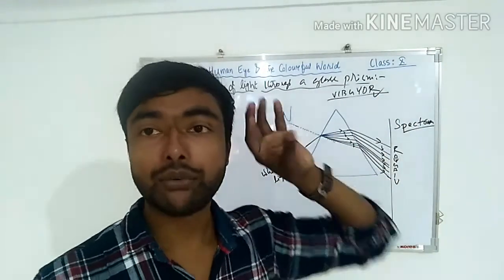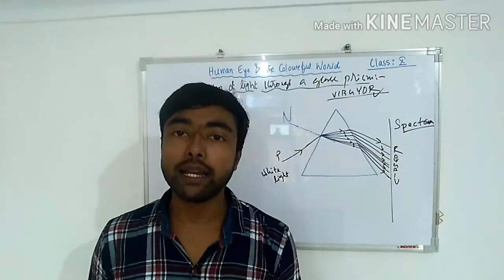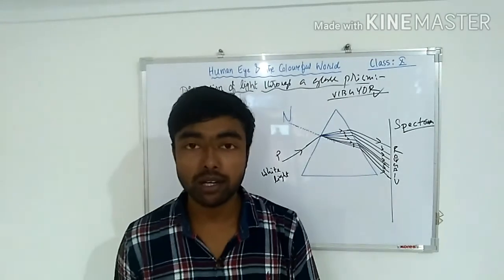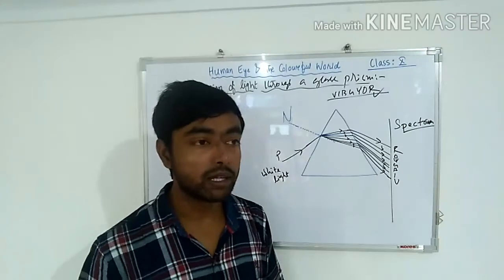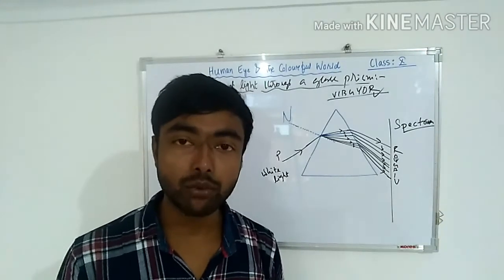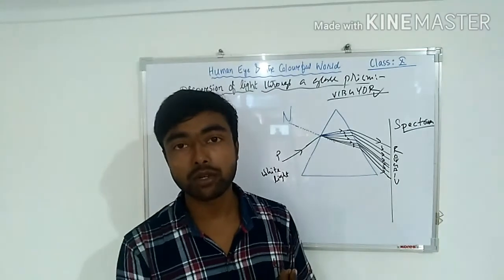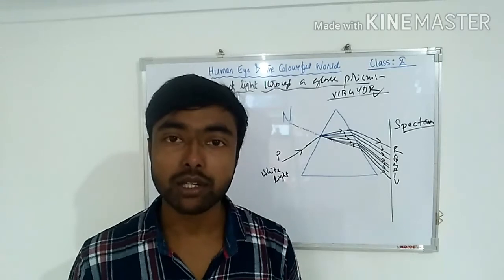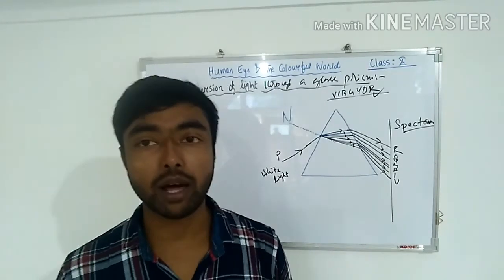This phenomenon of light where a white light is split into 7 different colors is called dispersion of light. So what is dispersion of light? It is the phenomenon of light in which a white light is split by a prism, or you can say by a medium, into 7 different components of colors.